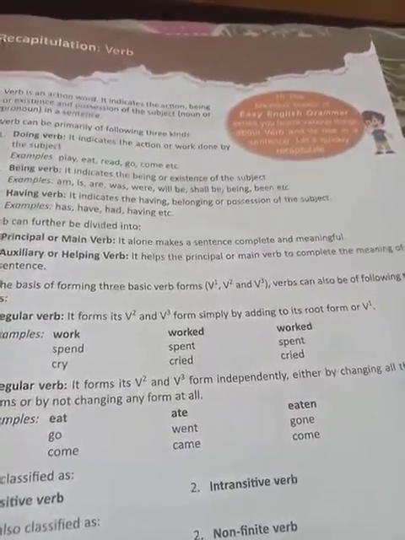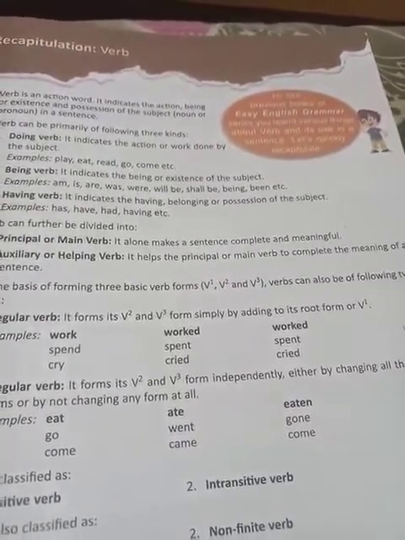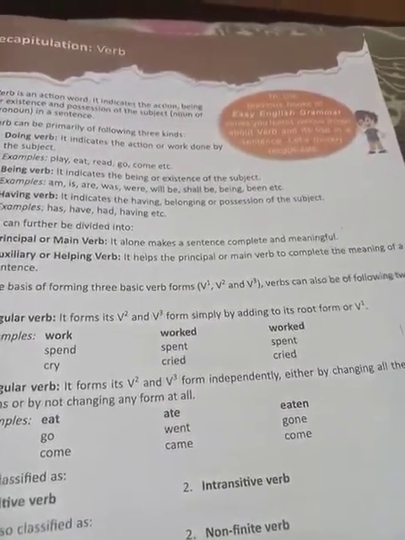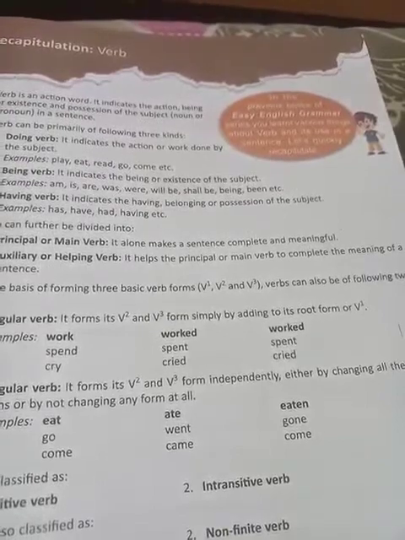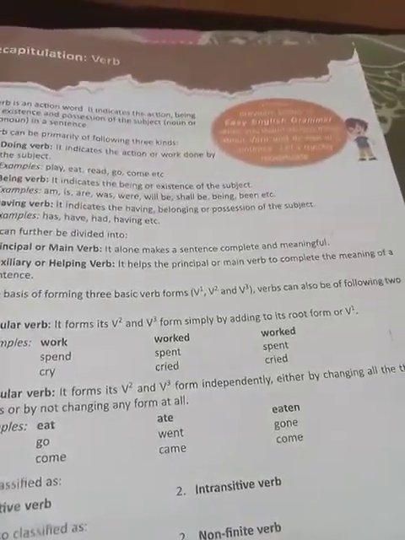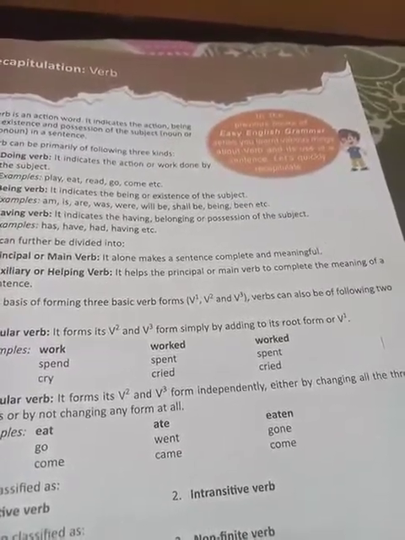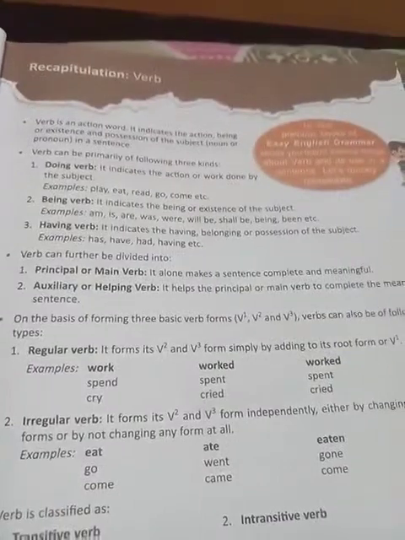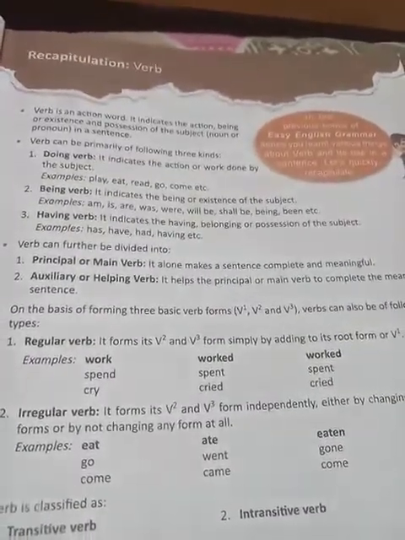To describe this better, listen to this example very carefully. The monkey jumped. Second one, they eat bananas. Now in these type of sentences, the words jumped and eat are examples of doing verb.